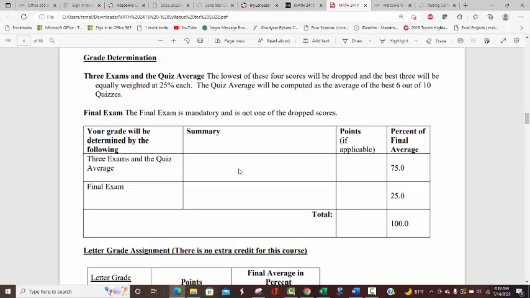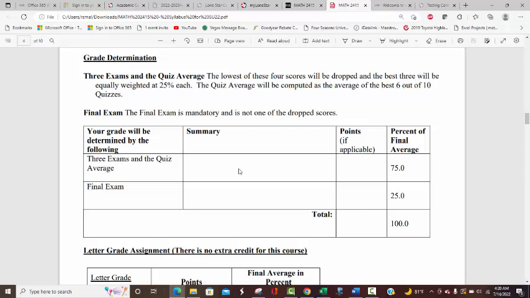It is possible that the quiz average is dropped, usually if somebody did really well on all the exams and the quiz average is a little lower. For most people, that won't be the case. You'll probably use it to replace an exam that you do poorly on, or sometimes people don't take an exam. Be careful, that usually happens more with the 3rd exam.